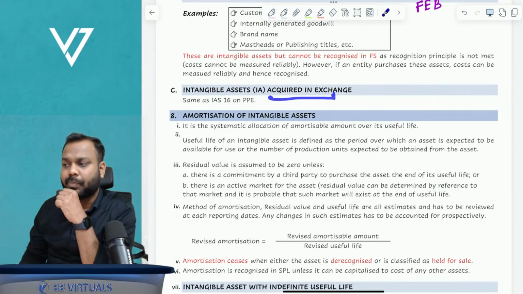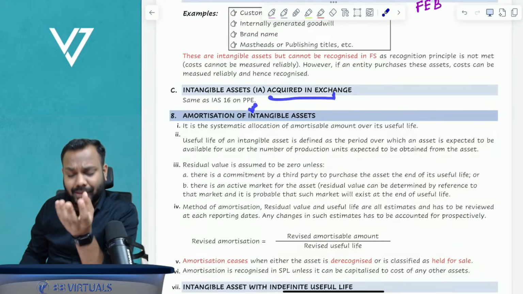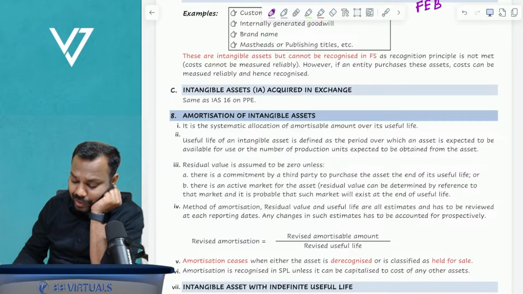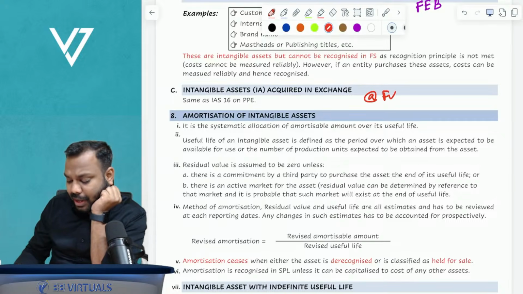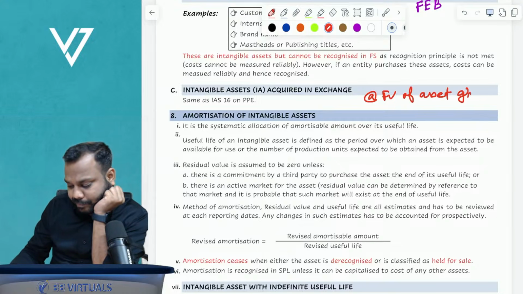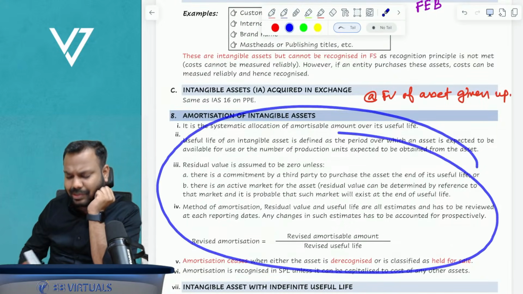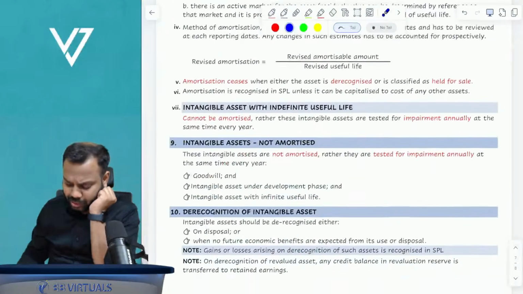Okay. Intangible assets acquired in exchange. So it is the same as property, plant, and equipment. That is, the assets that we acquire in exchange are recognized at the fair value of the asset given up. Okay, now amortization of intangible assets is exactly the same, so nothing to discuss here.